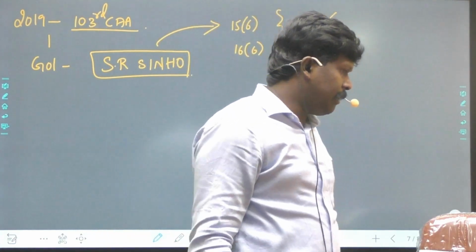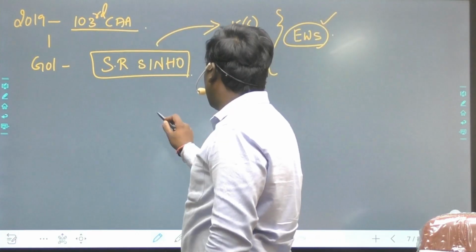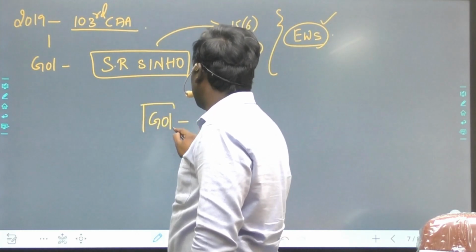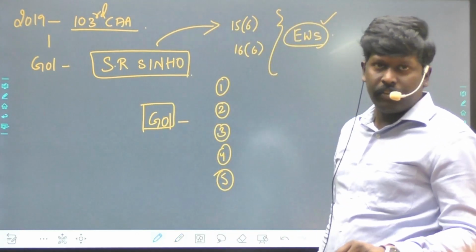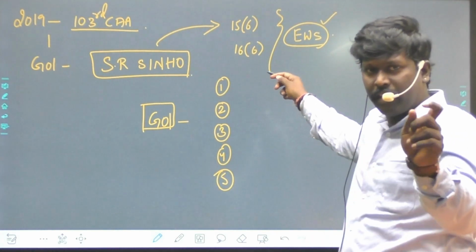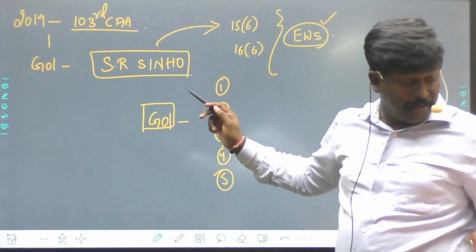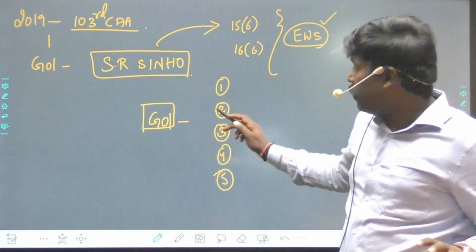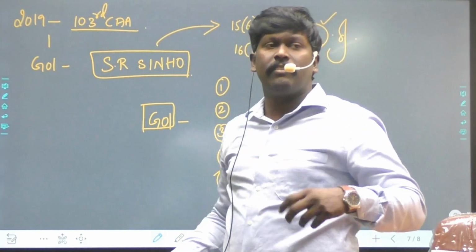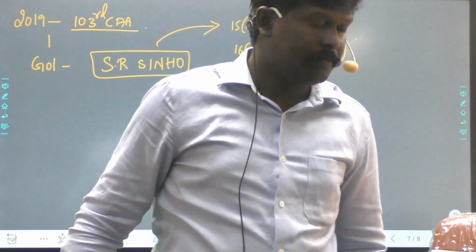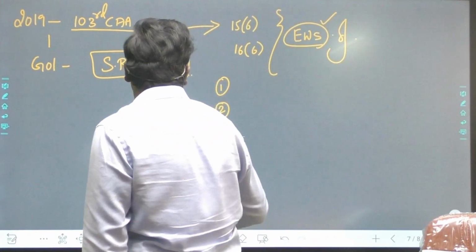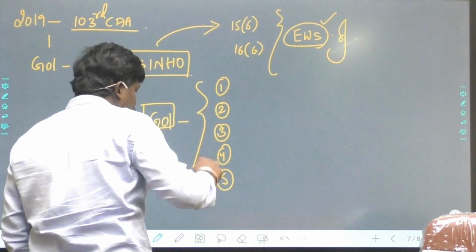The Government of India has given the following criteria. To economically weaker sections of forward class communities. The Government of India has given 5 criteria.